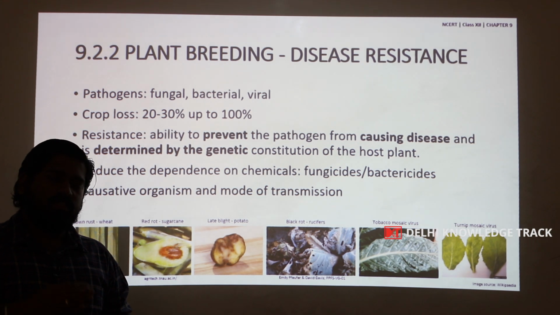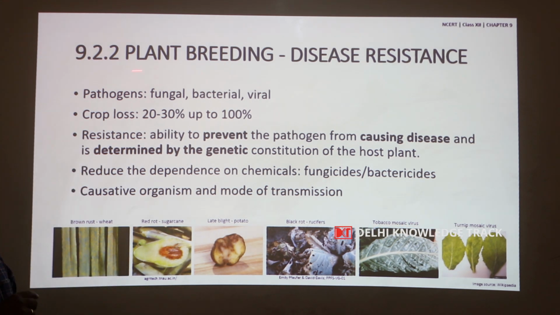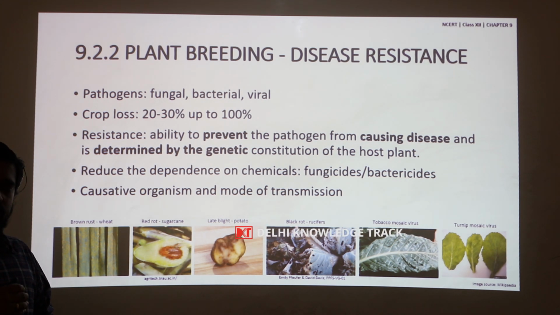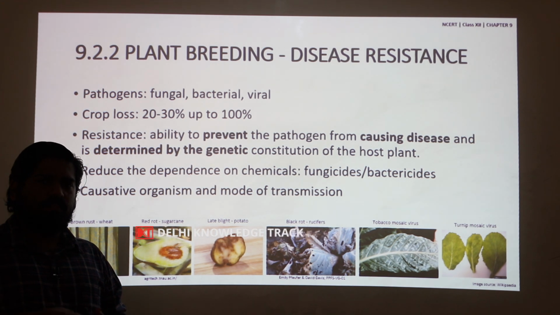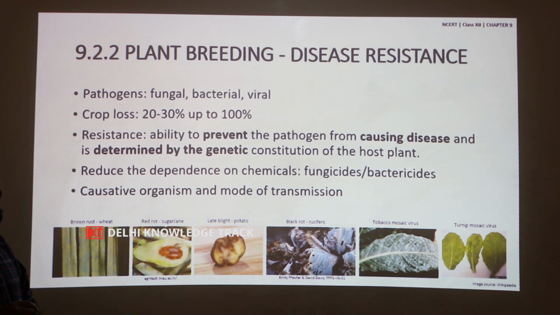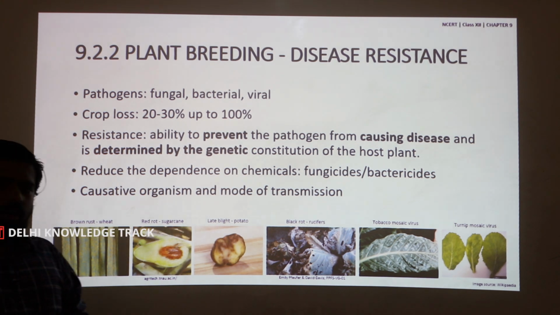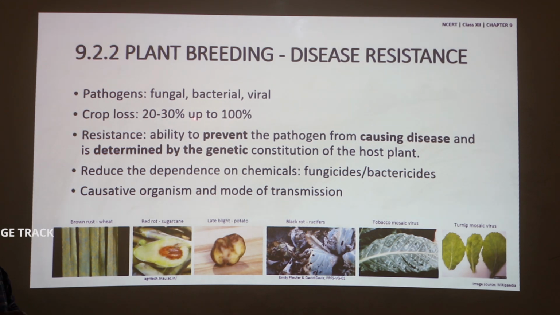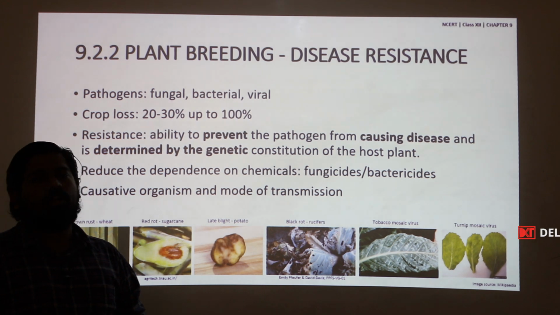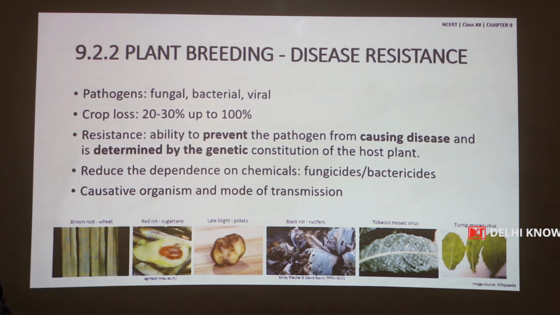Let us first see the plant breeding for disease resistance. Diseases are caused by pathogens such as fungal, bacterial and viral pathogens. This causes a yield loss of 20 to 30% usually, or sometimes even a total yield loss occurs.